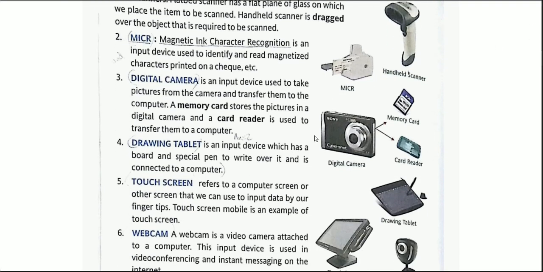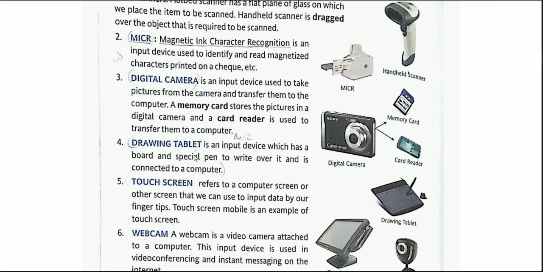This is our digital camera. On the right hand side, you can see two things embedded over there. First, your memory card that stores your data or your pictures in this camera, and second, the card reader. The card reader is used when you want to transfer this data to any computer, mobile phone or any other device. So a digital camera by itself is one kind of input device.